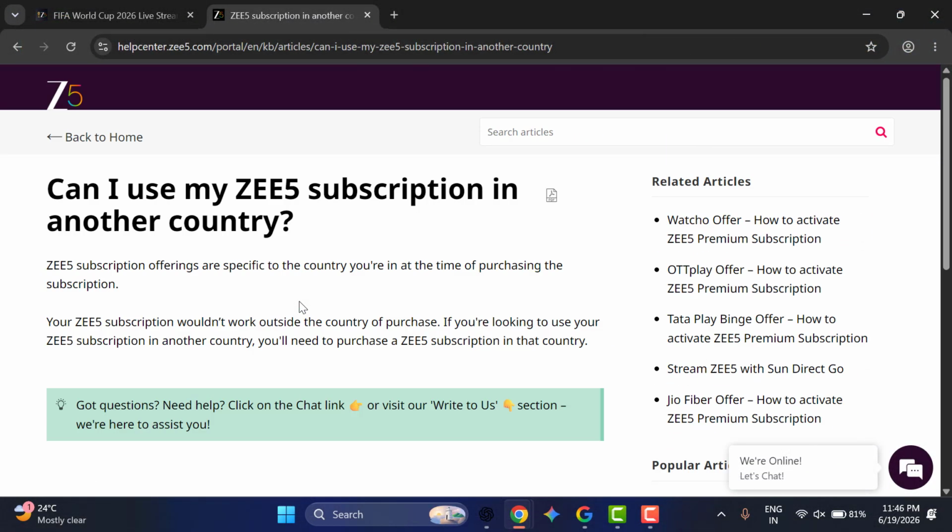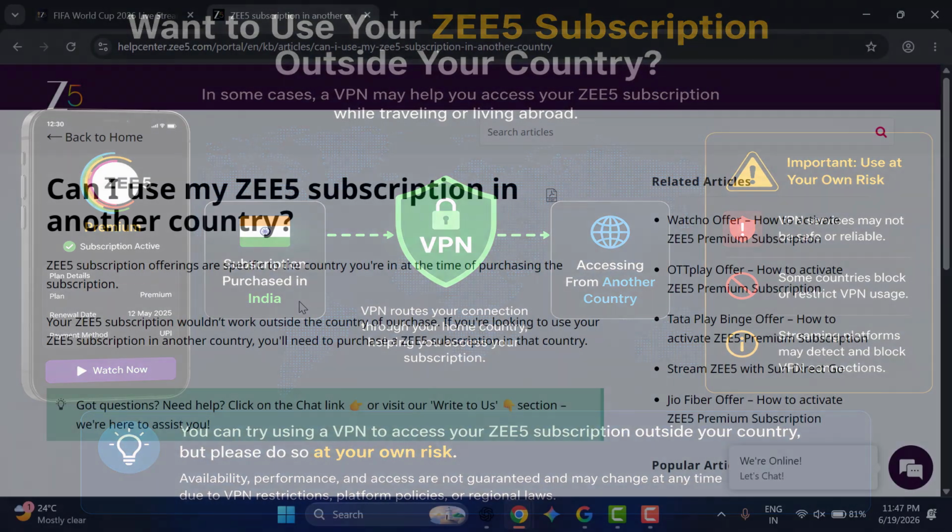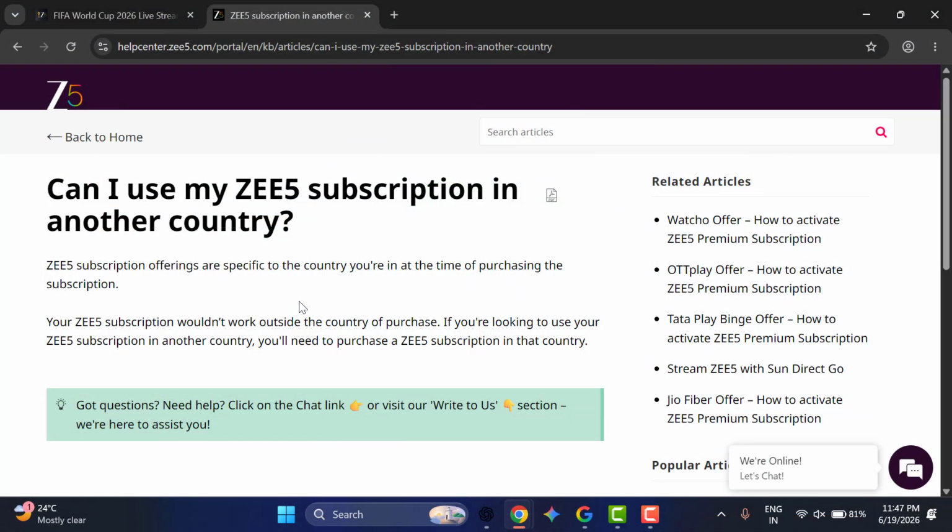As you can see guys, one more thing I will suggest: you can try to connect a VPN and access your Indian ZEE5 subscription in another country. But this is not a safe method. Do it at your own risk. In many cases, subscriptions are country specific and access outside the purchase region may be limited based on ZEE5's current policy and content licensing agreements.